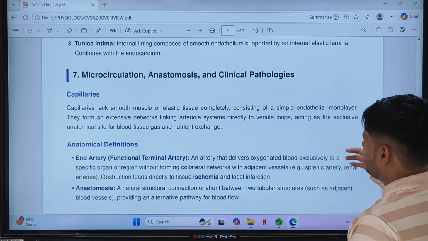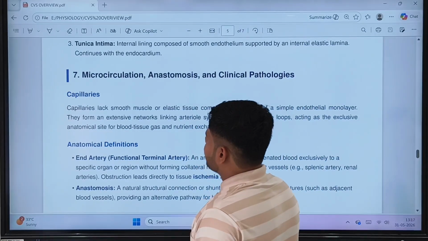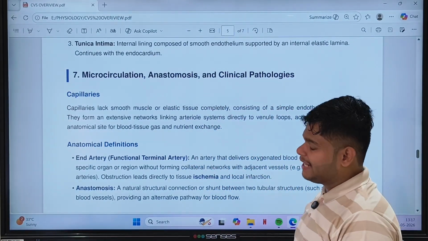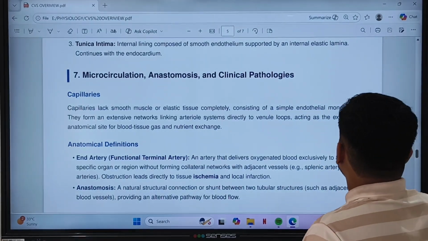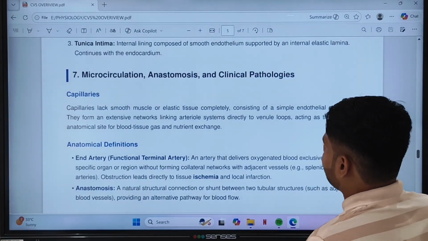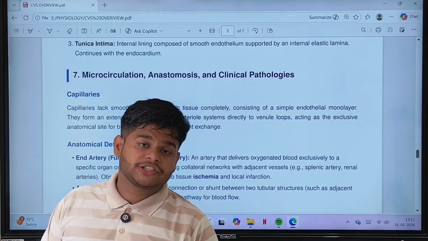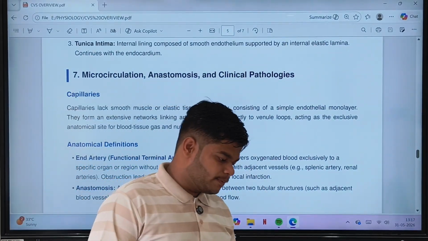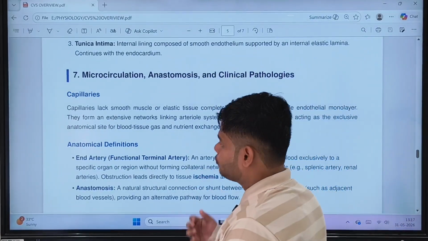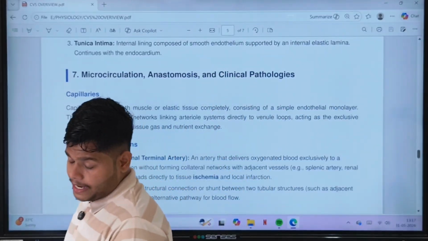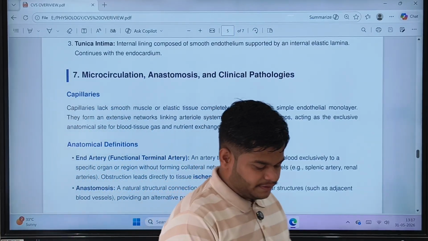Now microcirculation, anastomosis and some clinical aspects we will see. Now what are capillaries? Capillaries completely lack smooth muscle or elastic tissue, consisting of a simple endothelial monolayer. Why do capillaries lack elastic tissue? Because diapedesis takes place there. There is an exchange of substances in the capillaries. So if elastic tissue were present, there would be difficulty in the exchange of those substances.